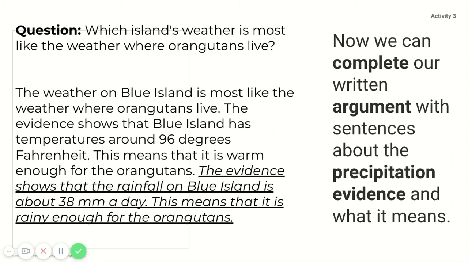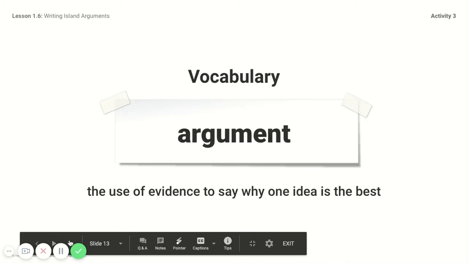Notice that we can complete our written argument with sentences about the precipitation evidence and what it means. I added new sentences that are underlined. The evidence shows that the rainfall on Blue Island is about 38 millimeters a day. This means that it is rainy enough for the orangutans.